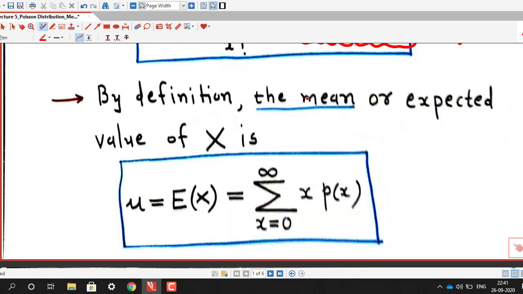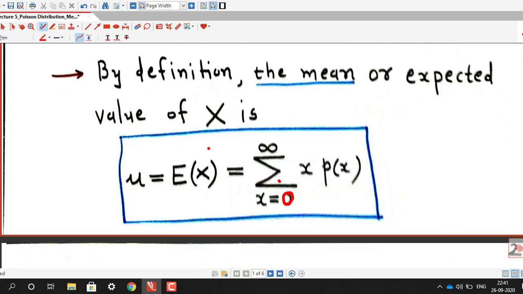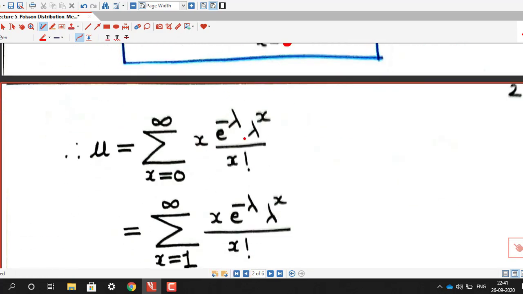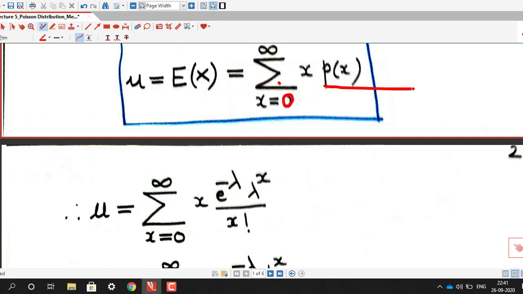By definition, the mean or expected value of X is given by the sum of x p(x). Here the range of x is from 0 to infinity, so the summation is from 0 to infinity. Now we put p(x) equal to e raised to minus lambda, lambda raised to x, divided by x factorial.